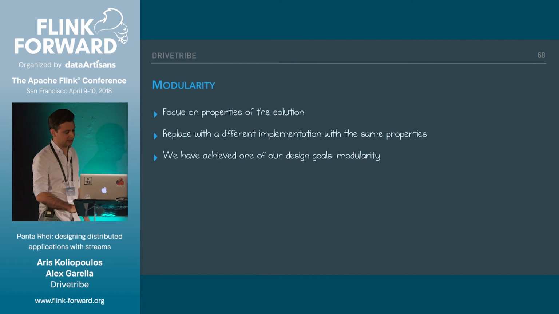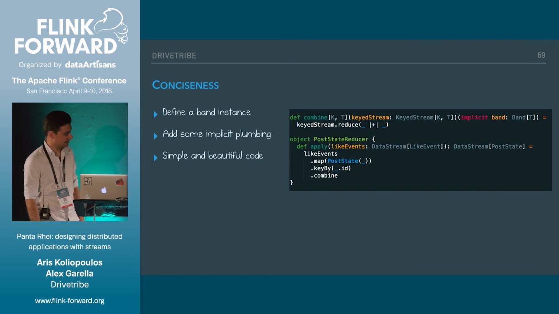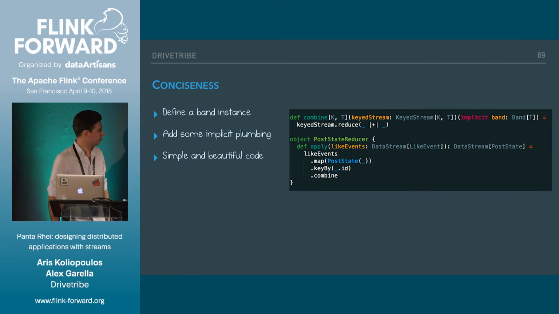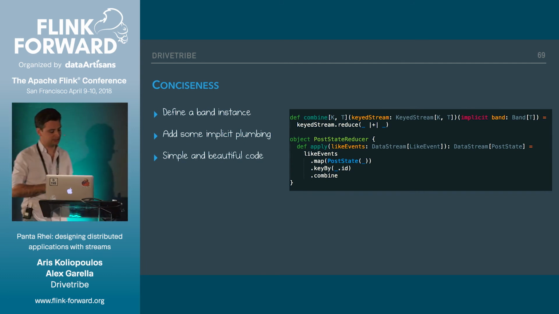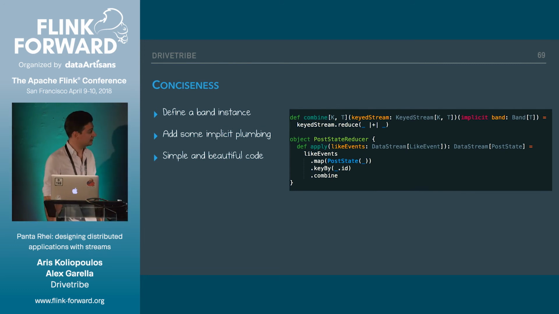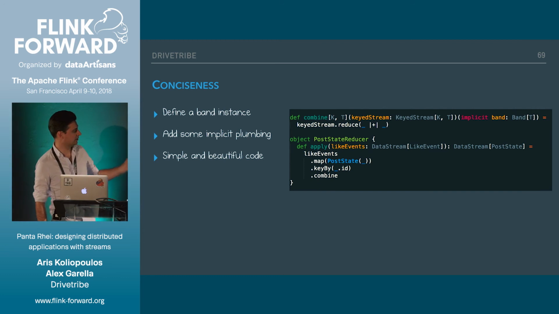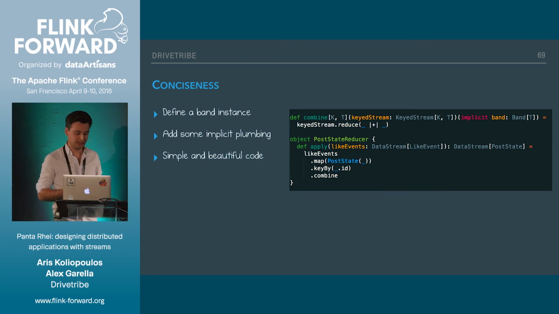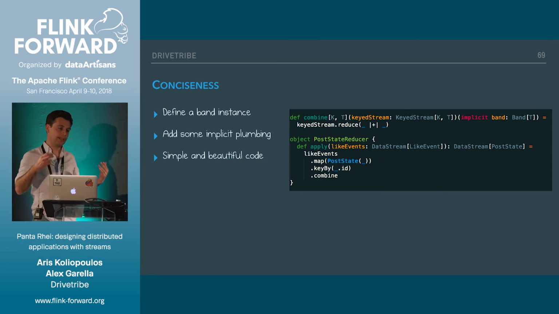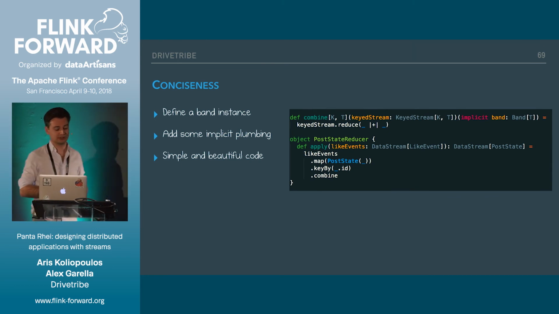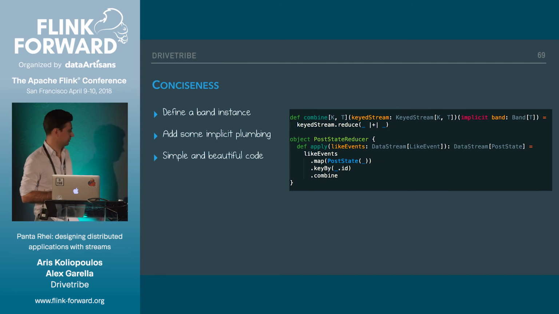So we satisfied modularity. The next thing is conciseness. Well, in Scala we have this thing with implicits where we can pass stuff around implicitly. So with a bit of implicit plumbing, we can make this code very concise. We can define a combine, which we can call on the key stream itself. It takes an implicit instance of this band, calls a reduce function on this key stream, and combines those things together with your band definition.